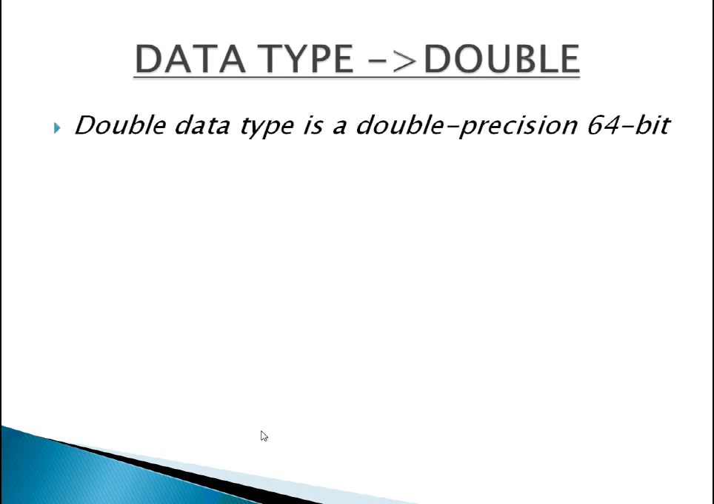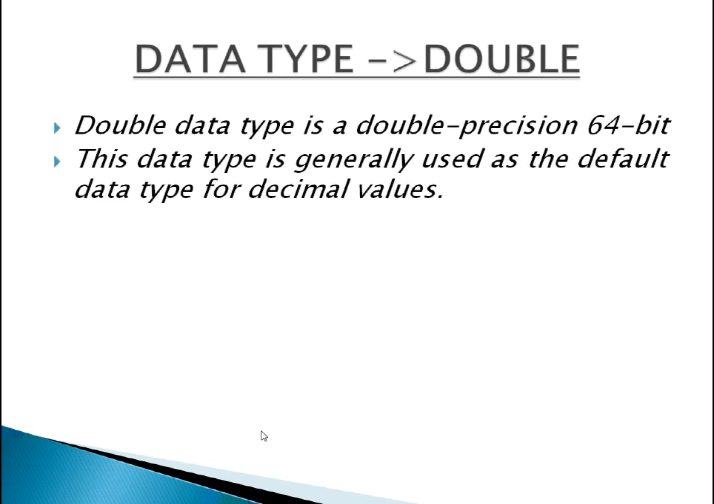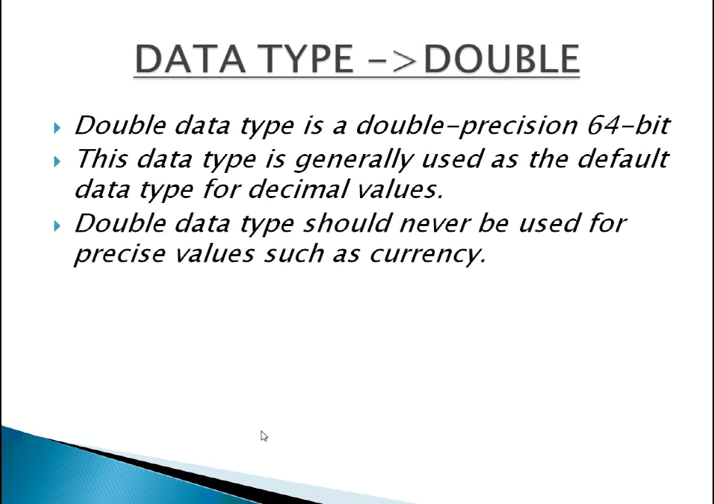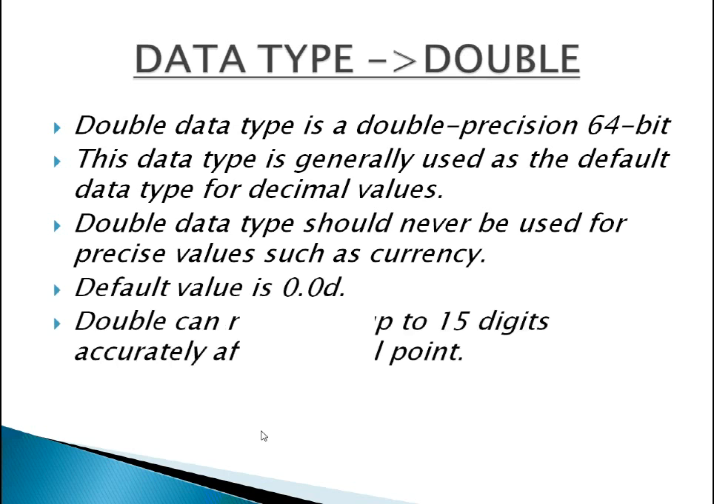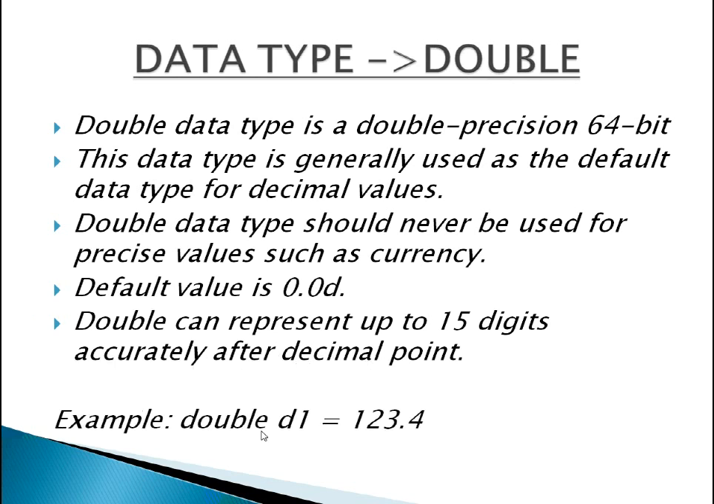Next is double. Double data type is 64-bit. This data type is generally used as the default data type for decimal values, generally the default choice. Double data type should never be used for values such as currency. Default value is 0.0d. Double can represent up to 15 digits accurately after the decimal point. This is an example.